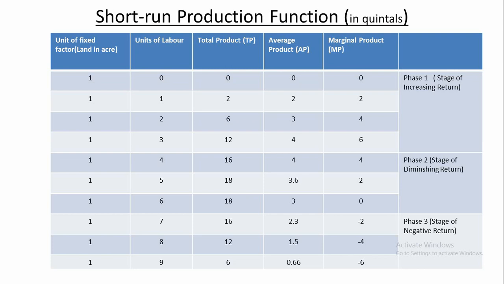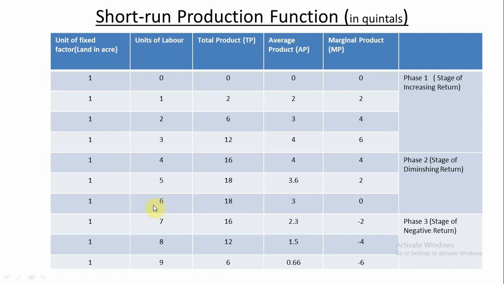You mark it. When marginal product becomes 0, total product becomes maximum from this table, mark it. And after it, when marginal product starts falling, that means becomes negative, total product starts falling. You see here, marginal product becomes 0, mark it.